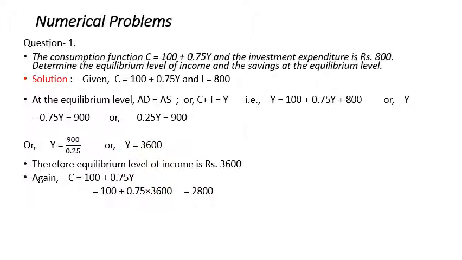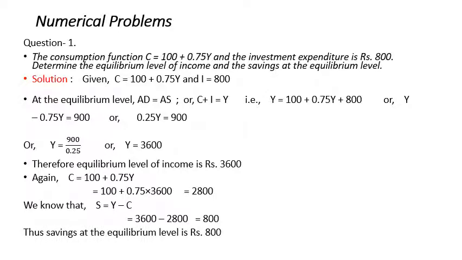Since consumption at the equilibrium level of income is 2800, we have S is equal to Y minus C, that is 3600 minus 2800, which gives 800 crores, or 800 rupees. So that is the savings at the equilibrium level of income.